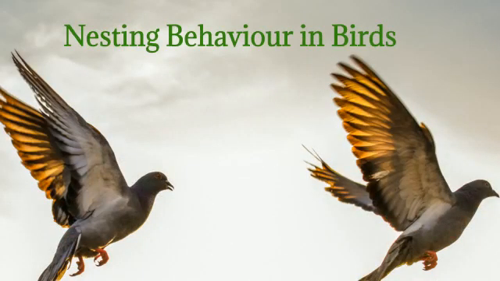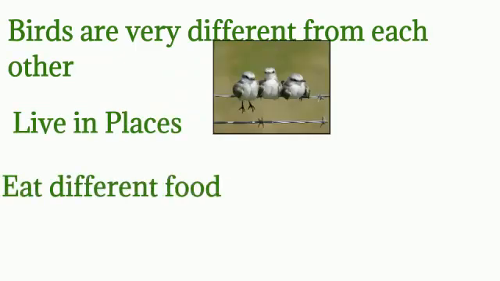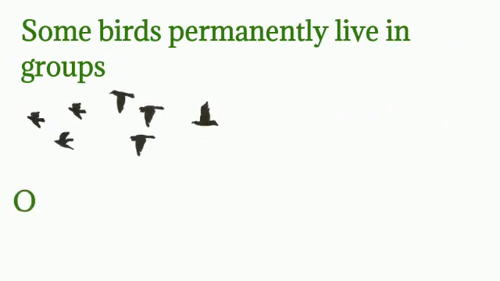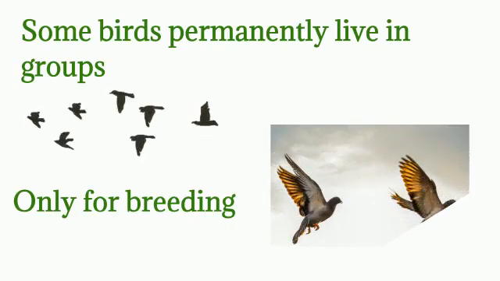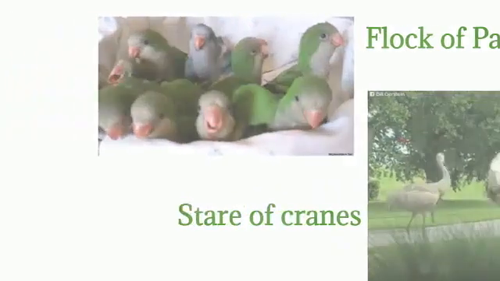Nesting behavior in birds. Birds are very different from each other. They live in different places, eat different food, and have different lifestyles. Some birds permanently live in a group, while others come together only during the breeding season. Each bird group has a different name. Example, a flock of parrots, a siege of cranes.